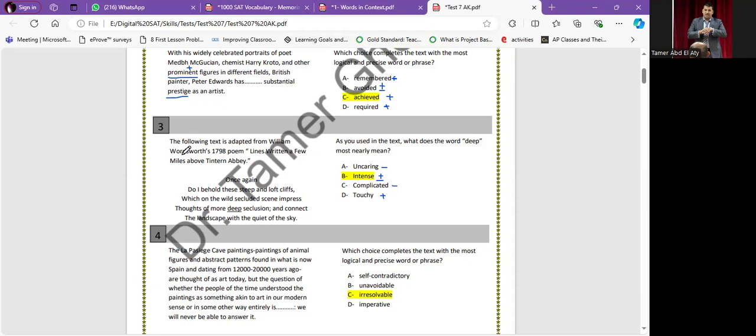The following text is adapted from William Wordsworth's 1798 poem, Lines Written a Few Miles above Tintern Abbey. Once again, do I behold these steep and lofty cliffs, which on the wild, secluded scene impress thoughts of more deep seclusion, and connect the landscape with the quiet of the sky.